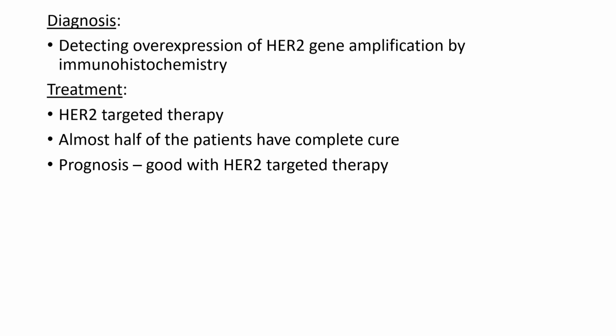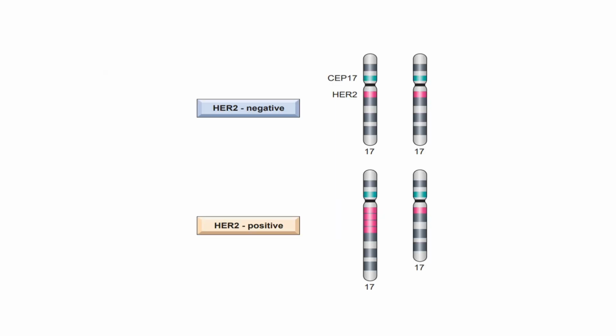Now coming to the diagnosis, the detection of overexpression of HER2 gene amplification can be done by immunohistochemistry. We can treat HER2 positive cancers by HER2 targeted therapy. Almost half of the patients receiving this therapy can have complete cure and the prognosis provided by this treatment is good. Now see this diagram. The HER2 gene is located on the long arm of chromosome 17. Now, when there is HER2 positive breast cancer, the amplification of the long arm containing the HER2 segment takes place.